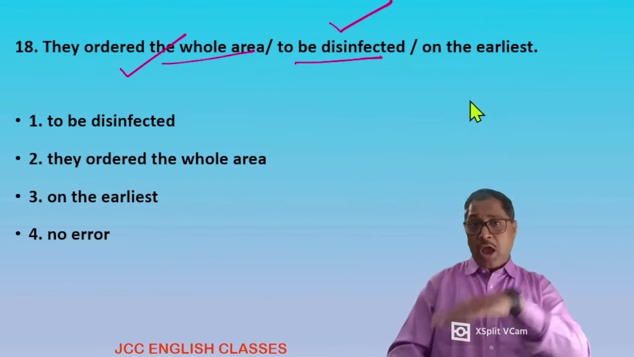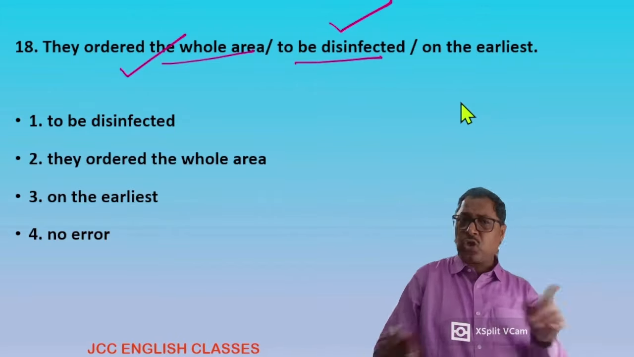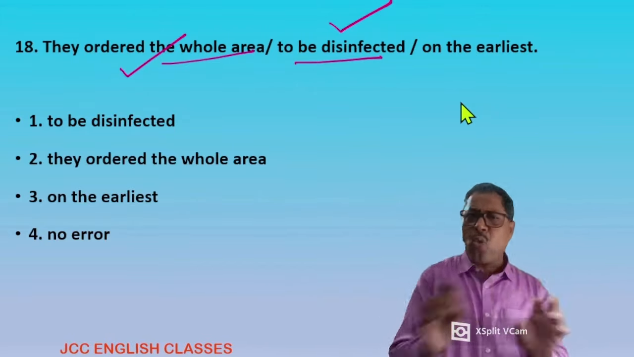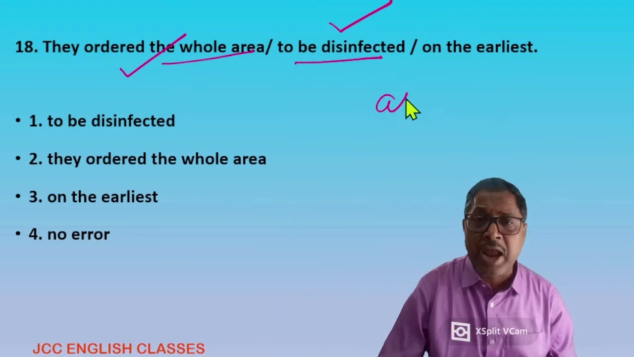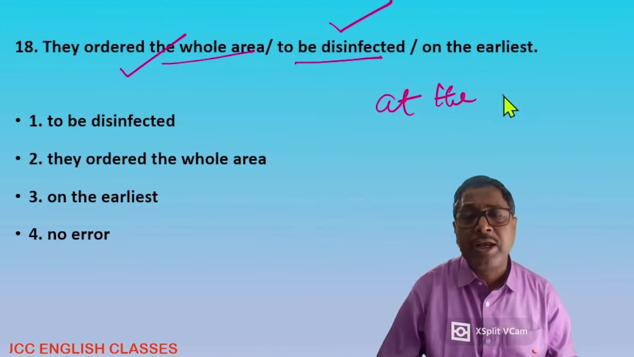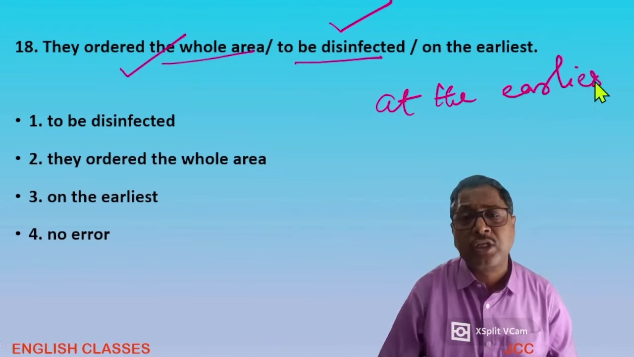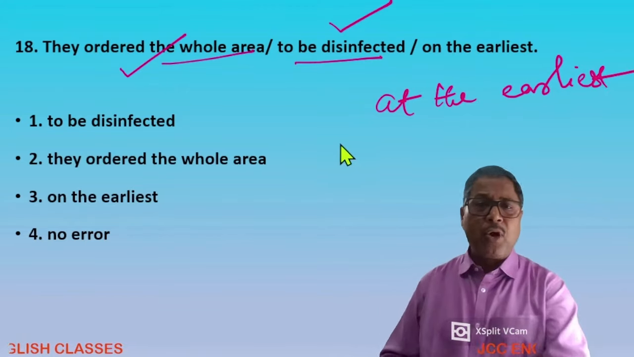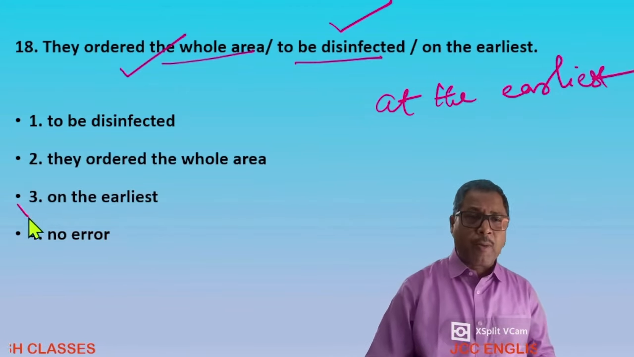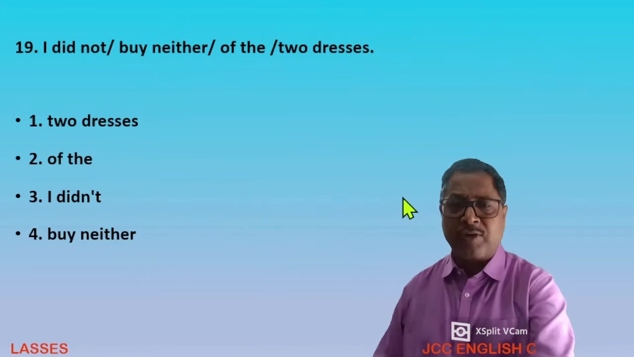On the earliest. Have you ever heard the phrase on the earliest? No, not at all. There is no such phrase as on the earliest. It is written at the earliest. Dear student, it is written at the earliest. Okay. Which part is the mistake one? Option 3 is the mistake one, that should be improved.